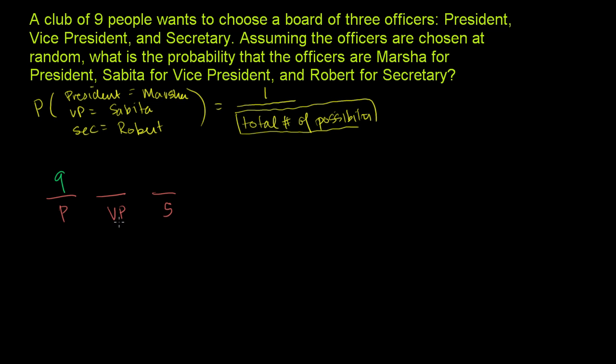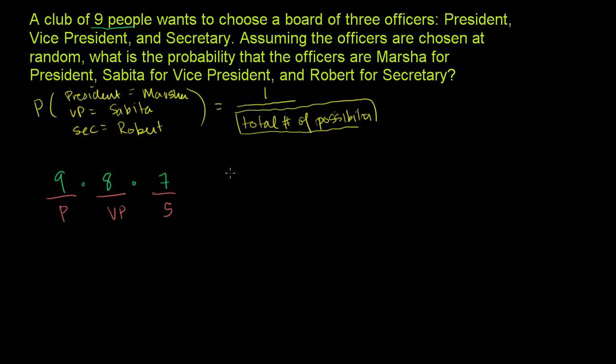Now, when we go to selecting our vice president, we would have already assigned one person to president, so we only have 8 people to pick from. And when we assign our secretary, we would have already assigned our president and vice president, so we're only going to have 7 people to pick from. So the total permutations, or the total number of ways to pick president, vice president, and secretary from 9 people, is going to be 9 times 8 times 7, which is, let's see,